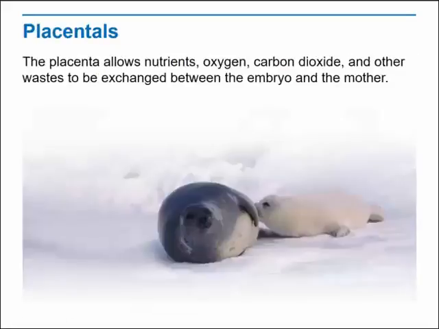Placental mammals, such as the harp seal, are named for the placenta, which allows nutrients, oxygen, carbon dioxide, and other waste to be exchanged between the embryo and the mother. The placenta allows the embryo to develop for a long time inside the mother and allows it to be born at a fairly advanced stage of development.